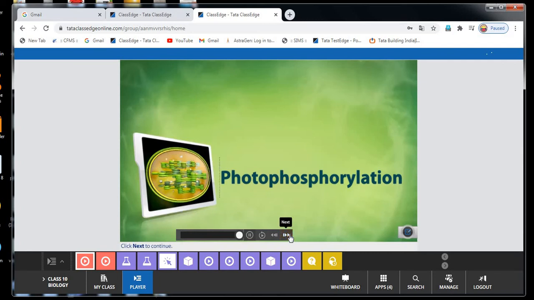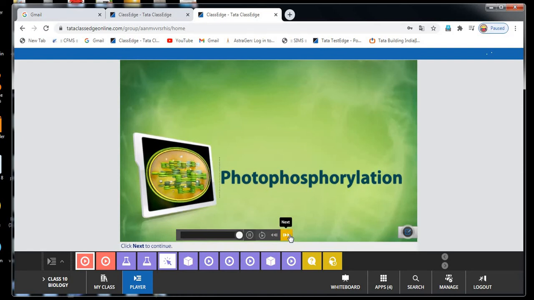Second one is, when they become excited, immediately the electrons reach the outer orbits. When they reach the outer orbits, they start another reaction that is called splitting of water molecules or photolysis. So what is photolysis? Breakdown of water molecules is called photolysis.